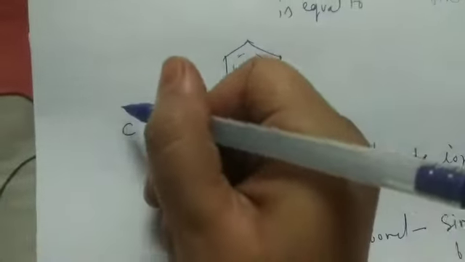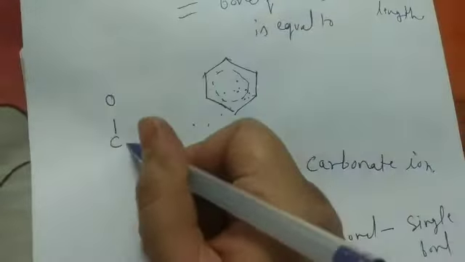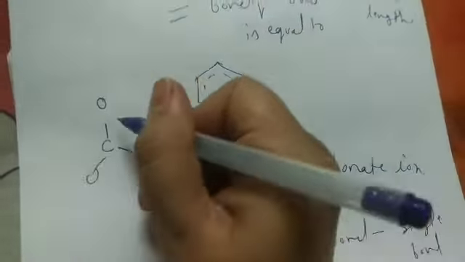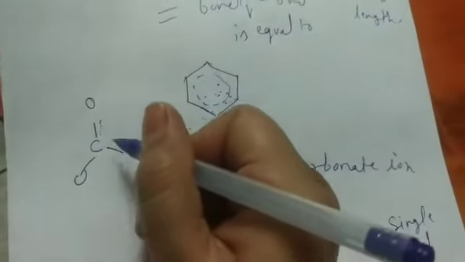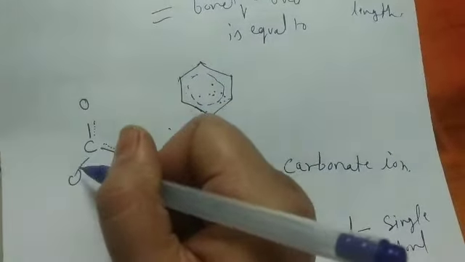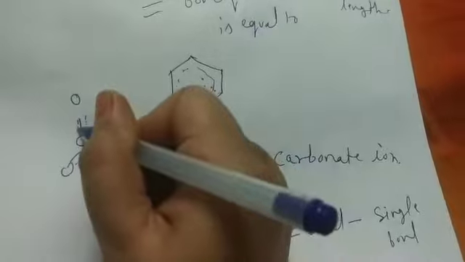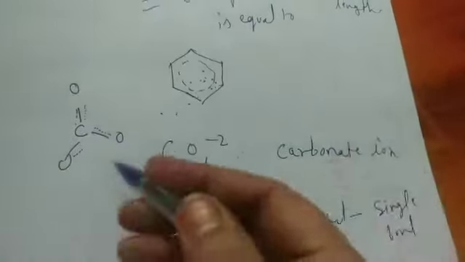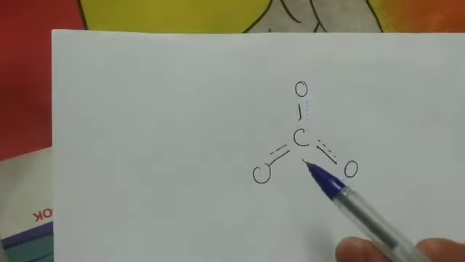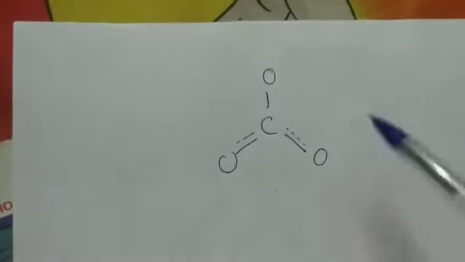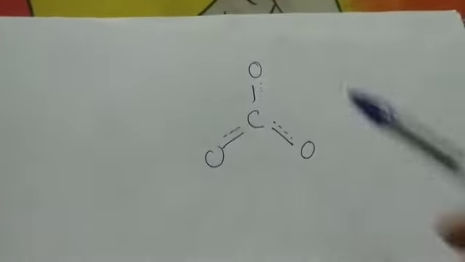See students, again C, O, O, O. I am showing the same electron density by dots like this. Okay students. So students, resonance is the way in which electron flow takes place and electron density will be the same in the whole molecule structure.